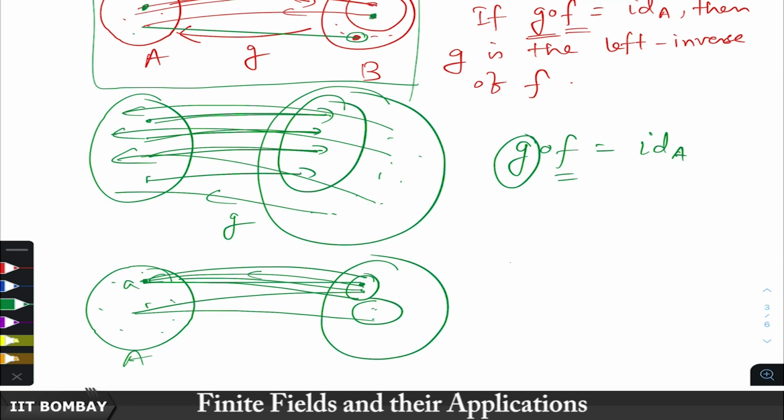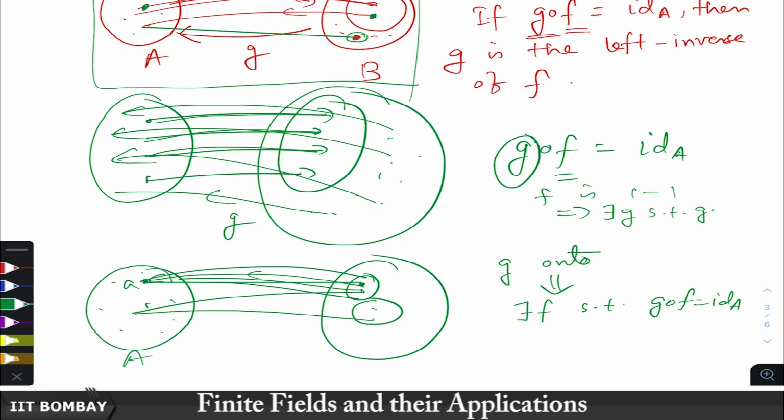So, what we have argued here is that if G is onto, this implies that there exists F such that G composition F is identity map. Here first we showed that if F is 1 to 1, then this implies there exists G such that G composition F is identity. So, which means that if F is 1 to 1, then there is a left inverse of F, and here we have shown that if G is onto, then it has a right inverse, F is the right inverse of G.